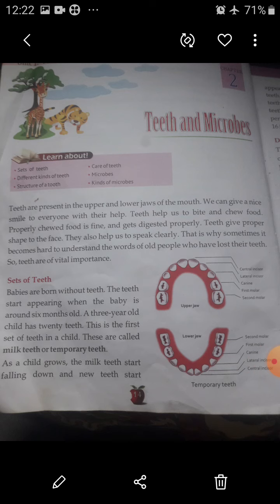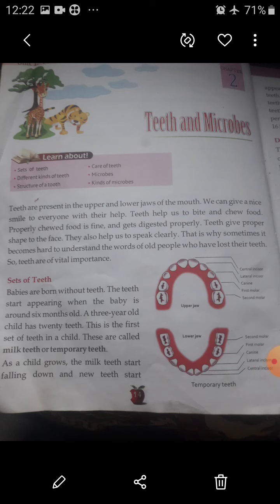Sets of teeth. Babies are born without teeth. The teeth start appearing when the baby is around 6 months old. A 3-year-old child has 20 teeth. This is the first set of teeth in a child. These are called milk teeth or temporary teeth.